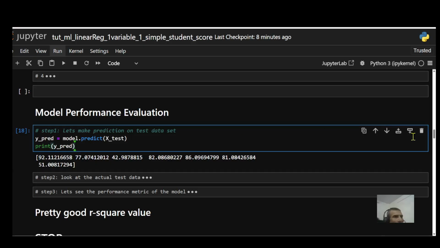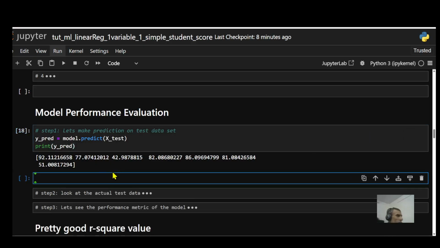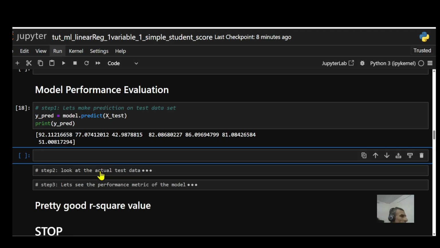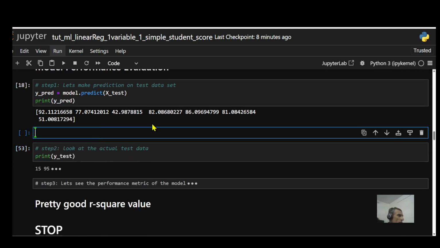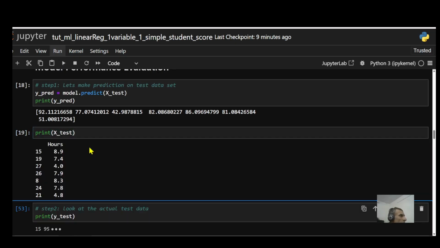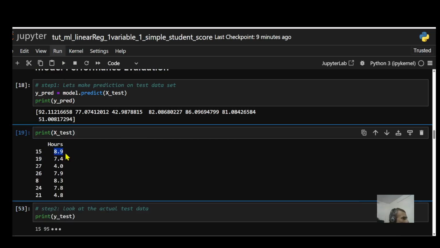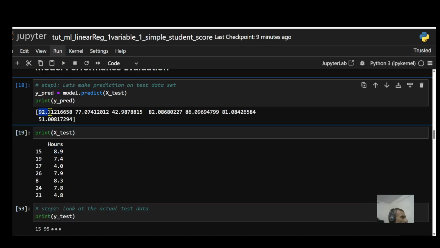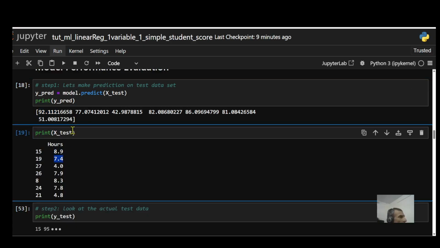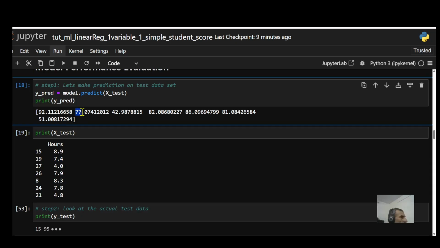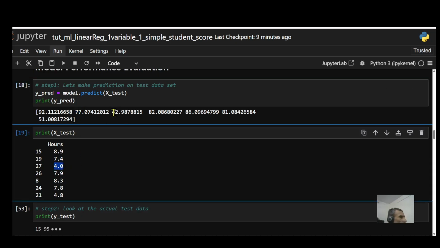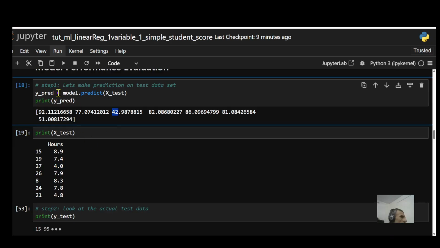Let's find the corresponding X test over here. So in this case, you can print out the X test. Oops, sorry, just print out your X. So if I type print X test and run this, that's going to give me the X test. So the guy who studies for 8.9 hours, the model is predicting his score is 92. And the guy who studies for 7.4 hours, the model is predicting that his score is going to be 77. And somebody who studies for 4 hours, his score is going to be 42. So this is what this model is predicting.